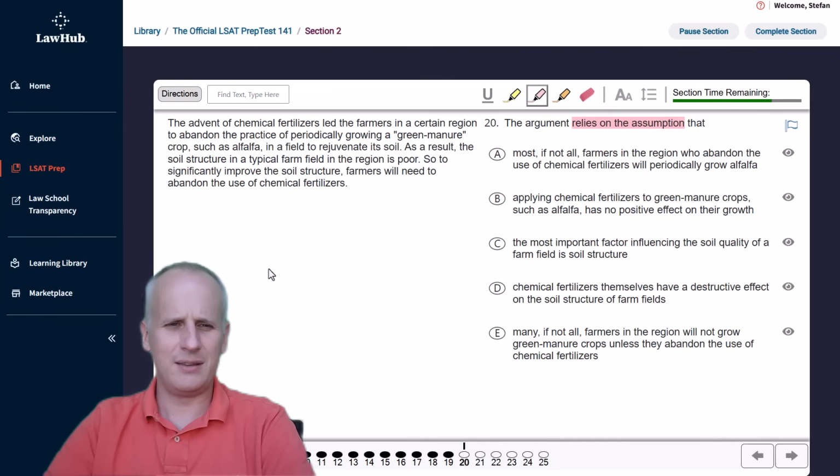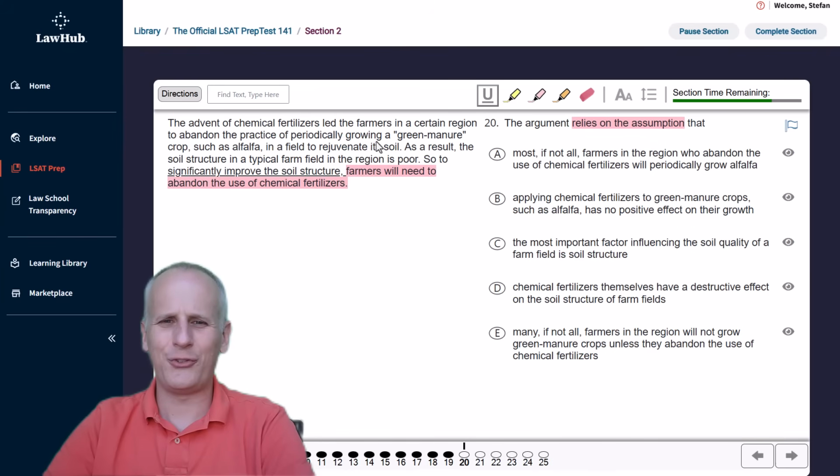So starting with the top of the paragraph, the advent of chemical fertilizers led the farmers in a certain region to abandon the practice of periodically growing a green manure crop such as alfalfa in a field to rejuvenate its soil. As a result, the soil structure in a typical farm field in the region is poor. So, to significantly improve the soil structure, farmers will need to abandon the use of chemical fertilizers. And our conclusion is this final statement. And we may underline what the goal is, which is to significantly improve the soil structure. The farmers have to abandon the use of chemical fertilizers.